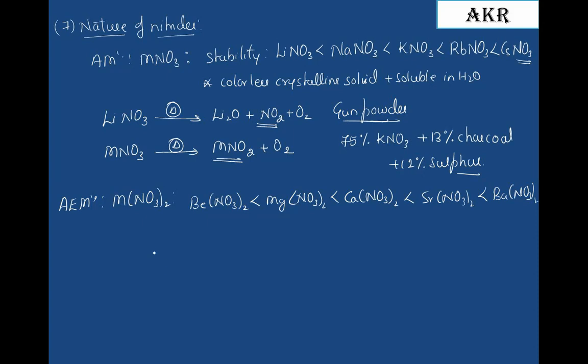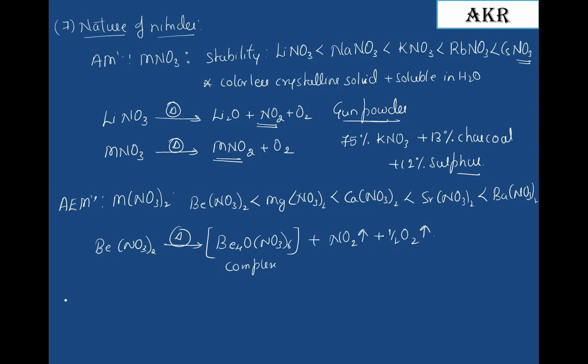So beryllium nitrate, when subjected to heating, is involved in the formation of a complex compound, a beryllium complex compound, with the liberation of nitrogen dioxide gas and oxygen.